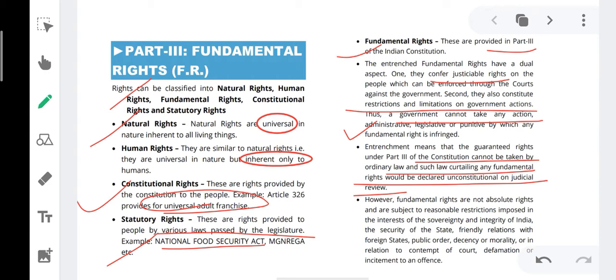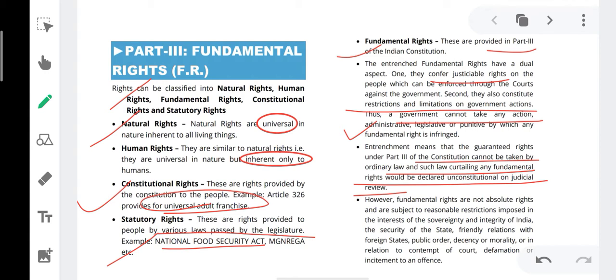So any law which is against the fundamental rights or which is against the basic structure will be declared null and void by the Supreme Court under judicial review. What is judicial review? Judicial review is the power of the judiciary to declare any law or executive action null and void if it goes against the provisions of the Constitution.